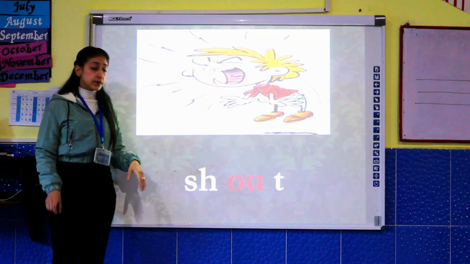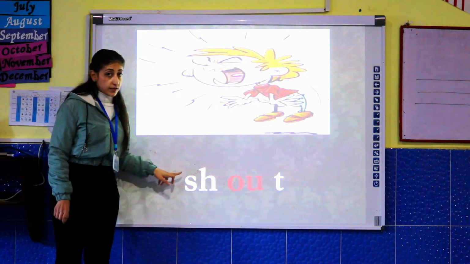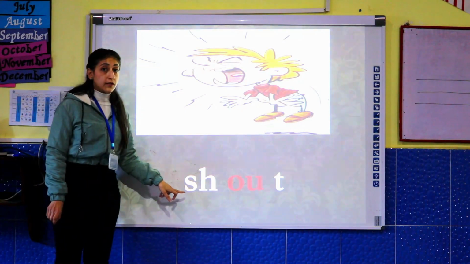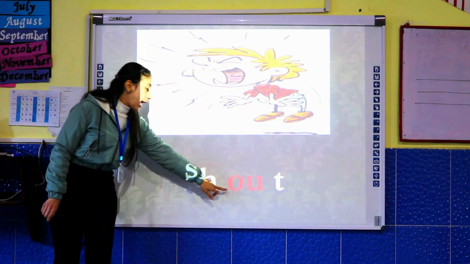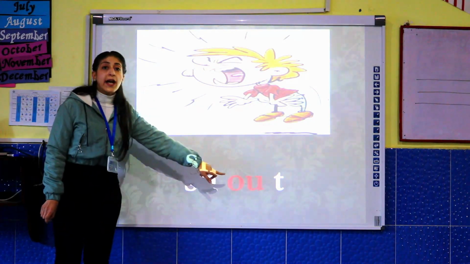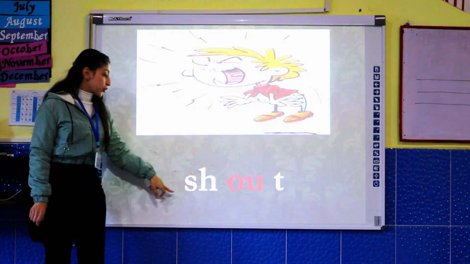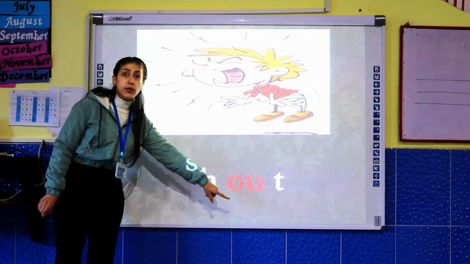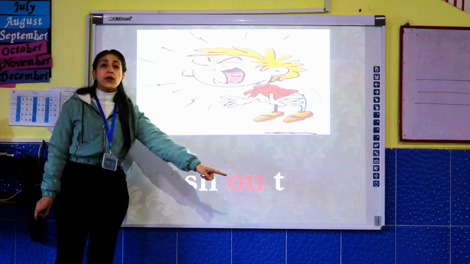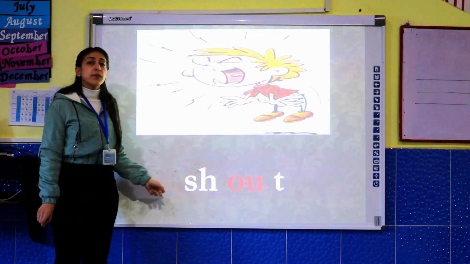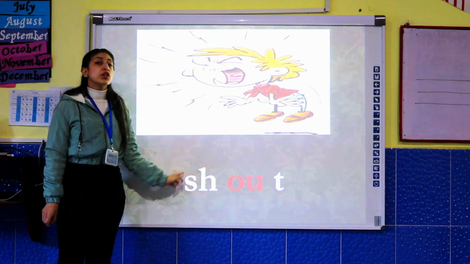Let's read it together. This is another sound. It's called sh. And this is the sound of today. Ow. T. Again, read with me. Sh. Ow. T. Shout. Repeat after me. Shout.